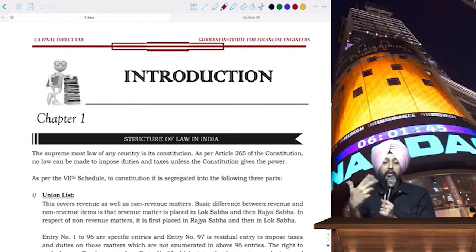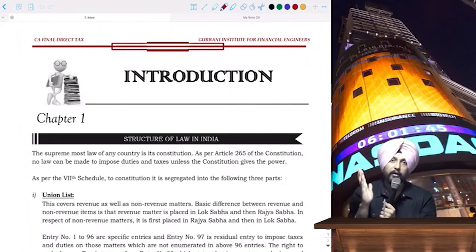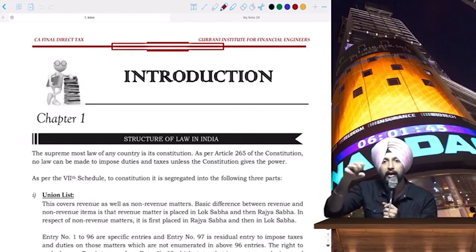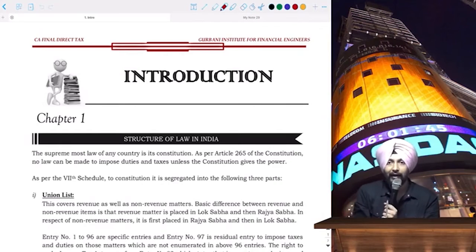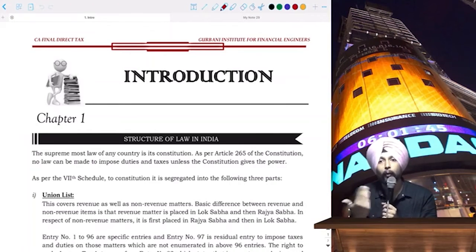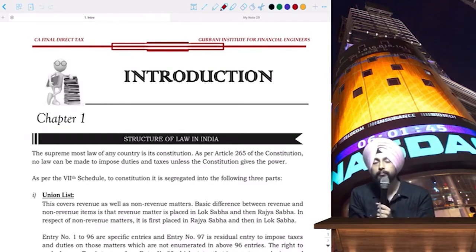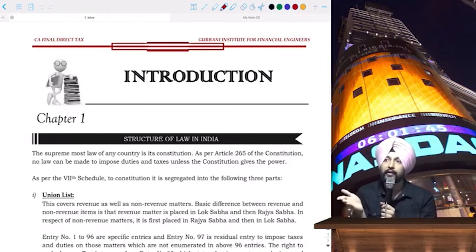Now, because I teach SFM also, and you already know that I love interlinking the subjects, I might introduce a lot of the impact of direct tax provisions on the Indian equity markets or the Indian economy as a whole. Okay, I might do that. Please don't get irritated. It's only for your benefit. Okay, so last year this was already done.